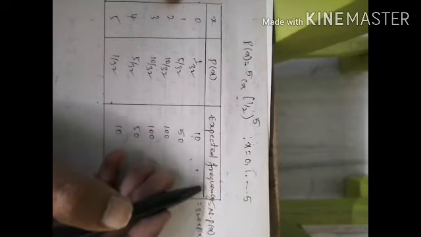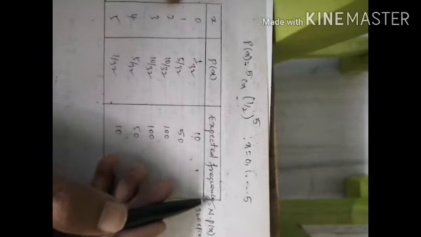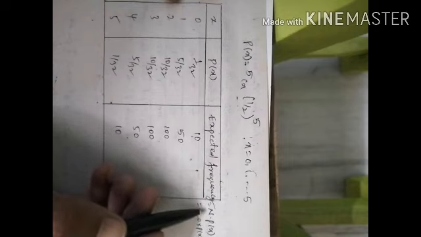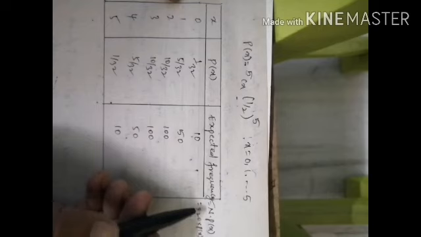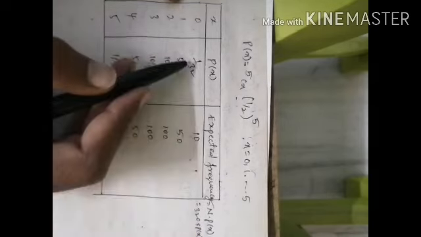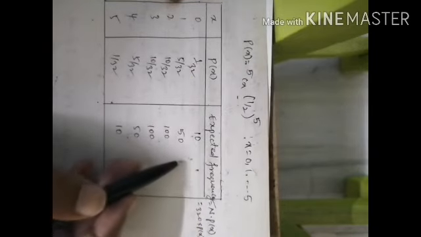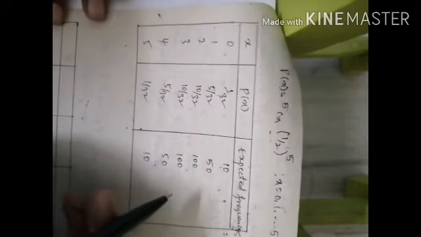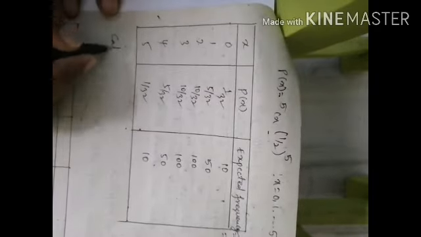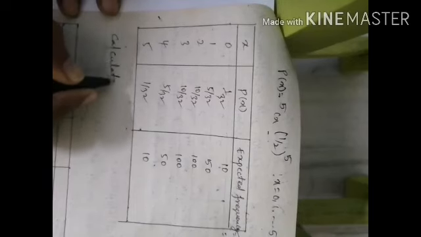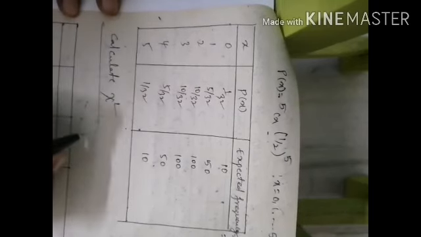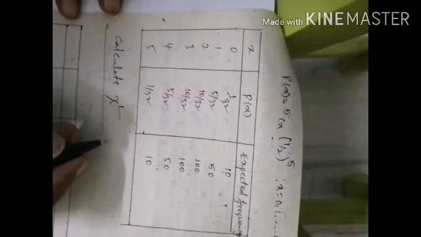And the expected frequency formula is N into P of x, capital N. Capital N means the total number of families, which is 320, right? 320 into P of x. P of x is these values. So when we multiply, we get the expected frequencies. Now we need to calculate the chi-square distribution.